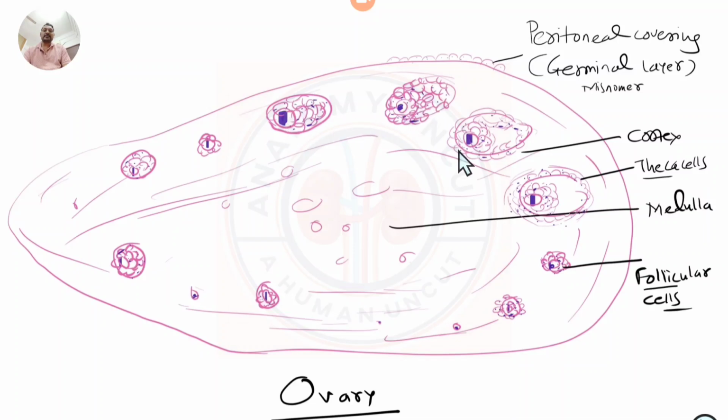The layers or the cells which are covering the oocyte are follicular cells, also known as granulosa cells, and you have additionally the cells coming from the ovary stroma. This area is the stroma of ovary, and they are the connective tissue cells, they are the fibers, and few cells will differentiate into the theca interna and theca externa, two layers.